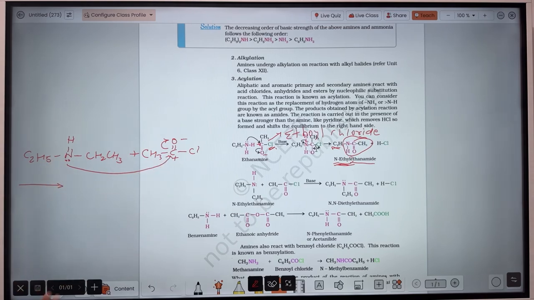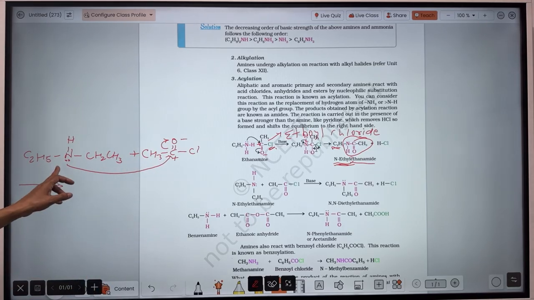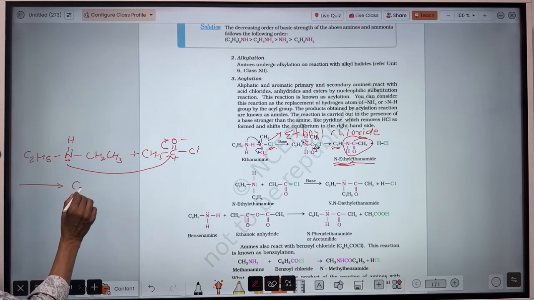This nitrogen will donate one electron to this carbon and through the other electron it will form a bond. For this nitrogen there will be a loss of one electron, so one positive charge will appear on that nitrogen. So the compound will be